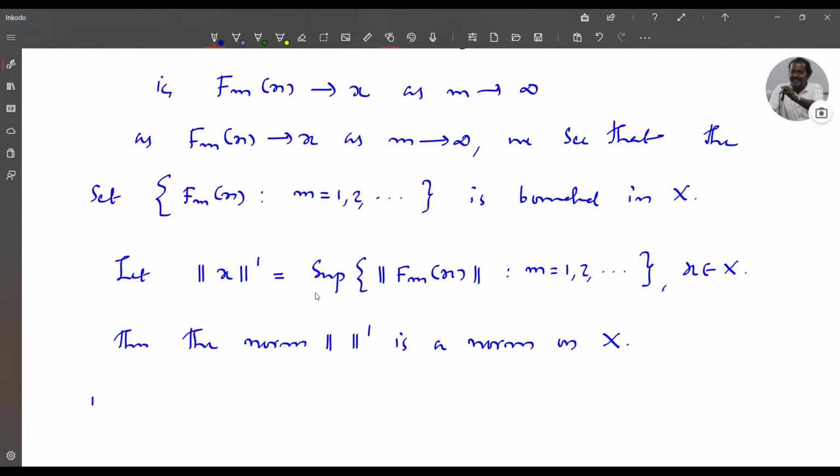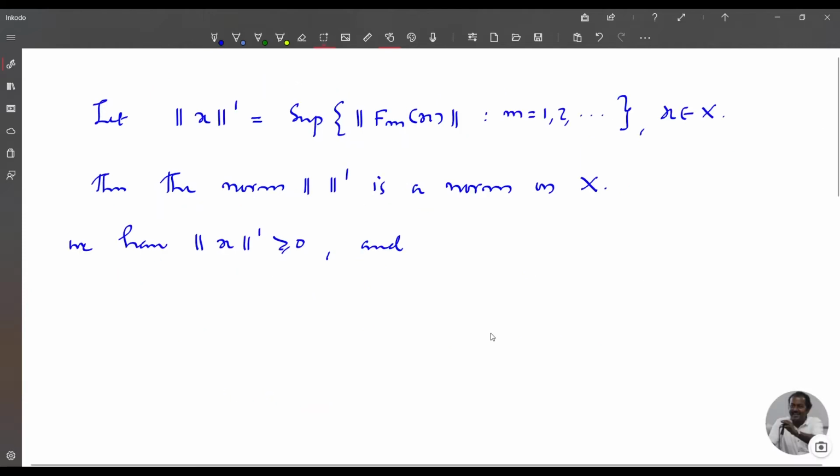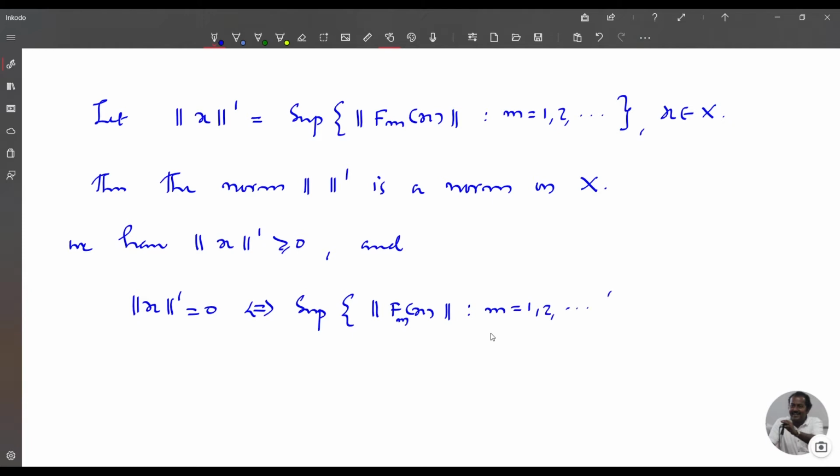So we have norm dash of x is always greater than or equal to 0 because it is the supremum of norm of Fm of x for m equal to 1, 2, etc. And norm dash of x equal to 0 if and only if supremum norm Fm of x such that m equal to 1, 2, etc. is 0.